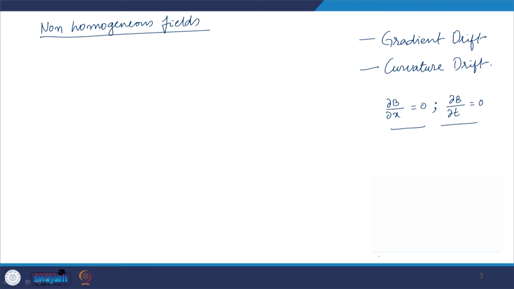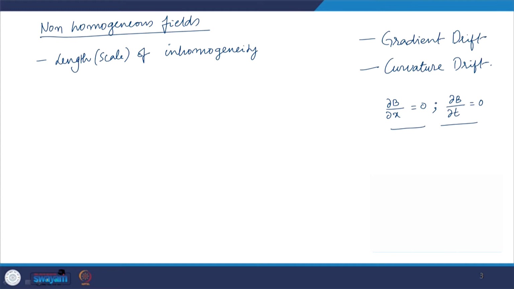Now, in order to approximate things, we start with introducing what is called the length or the scale of inhomogeneity. So, what does it mean? The scale of inhomogeneity is the distance after which the magnetic field becomes inhomogeneous.